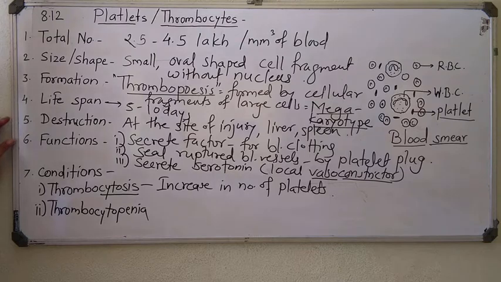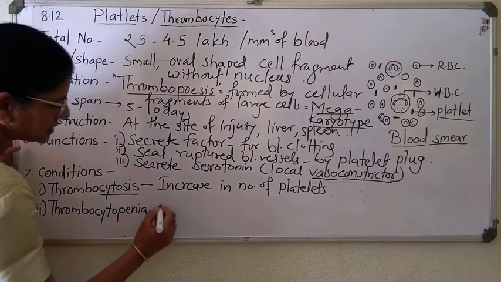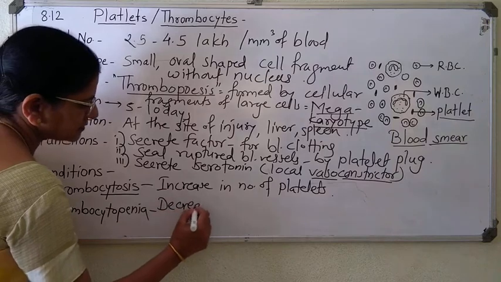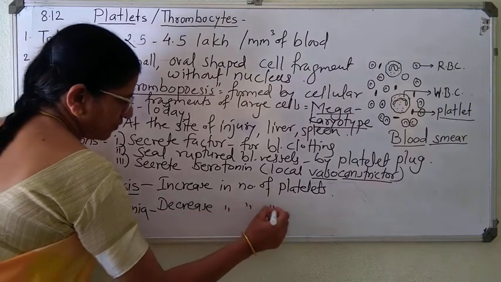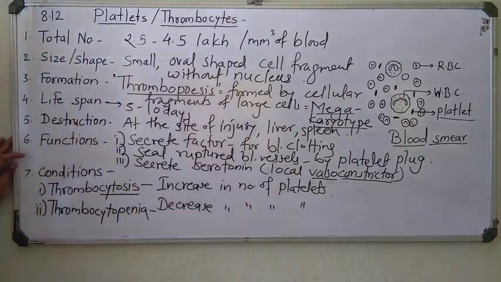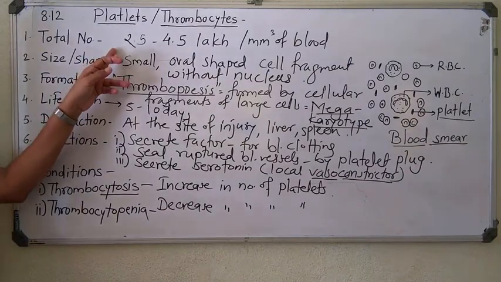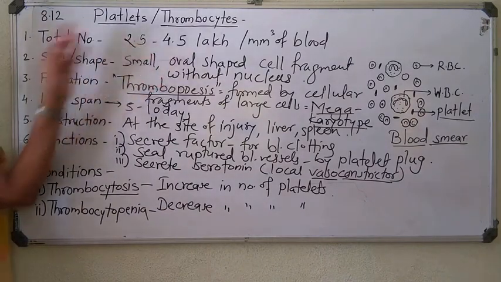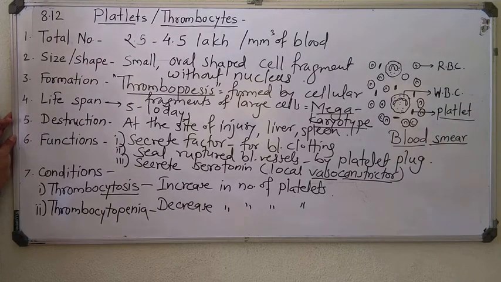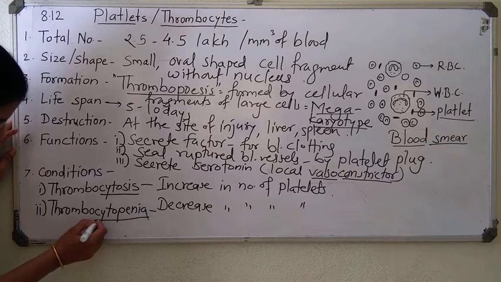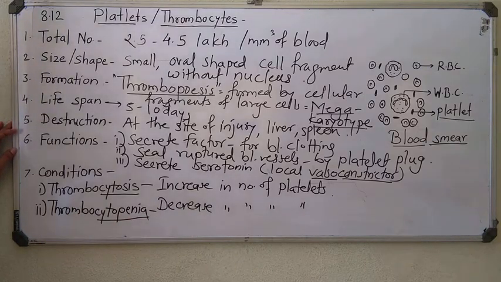Then thrombocytopenia means decrease in number of platelets below the normal value. That means below 2.5 to 4.5 lakhs per cubic mm of blood. Now you are clear cut. When you add the word cytopenia to any kind of blood cell, then that means there is a decrease in number of that particular type of blood cell.